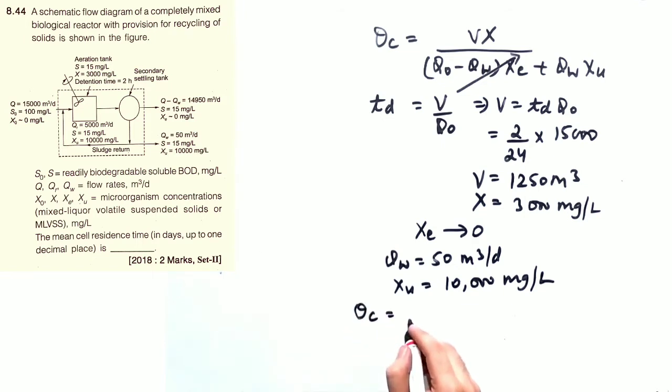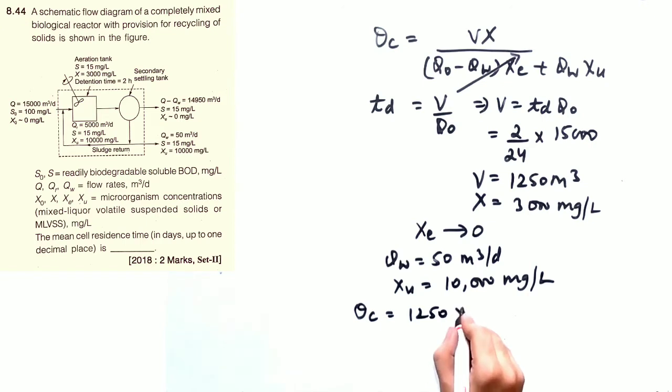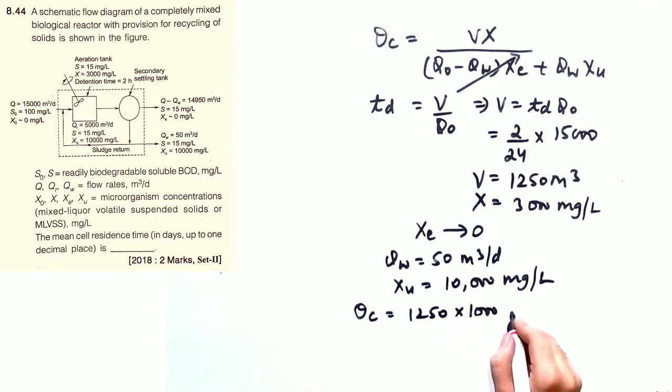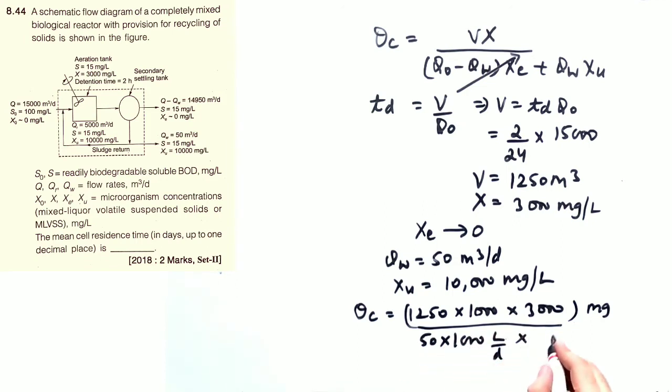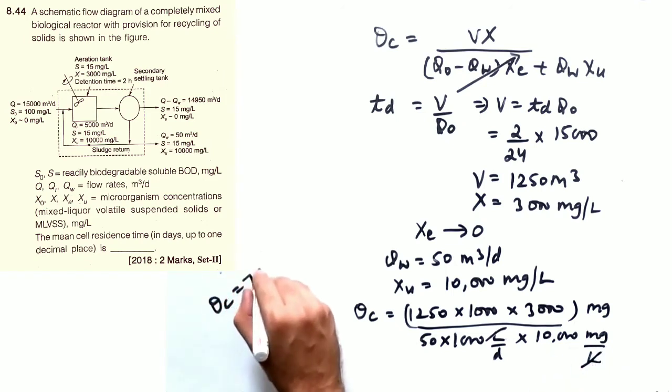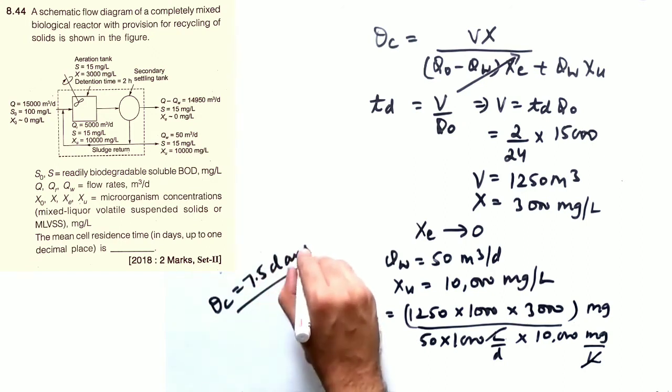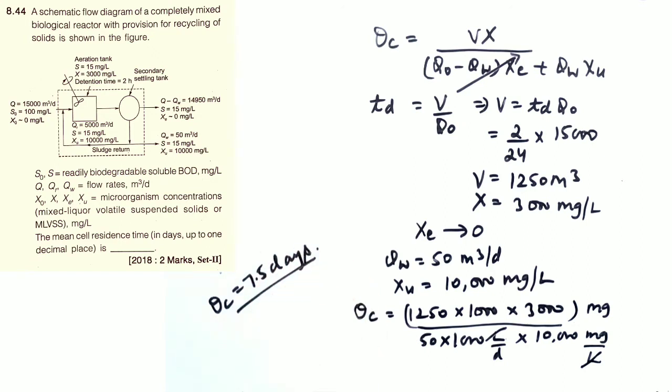So theta C can be written as 1250 into 1000, which is in liters now, into 3000. Liter into milligram per liter gives milligram. So this part is in milligram now. Similarly, 50 into 1000 is in liter per day, multiplied by 10,000 milligram per liter. So this part is in milligram per day. Milligram divided by milligram per day gives the answer in days, and theta C comes out to be 7.5 days. So this is the required answer. I hope this is clear to you.